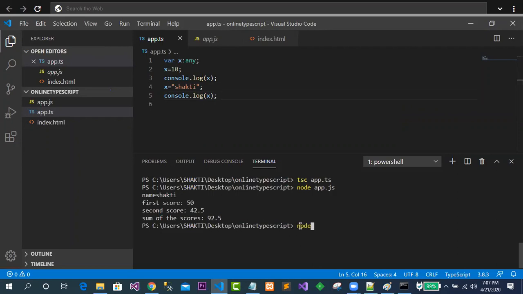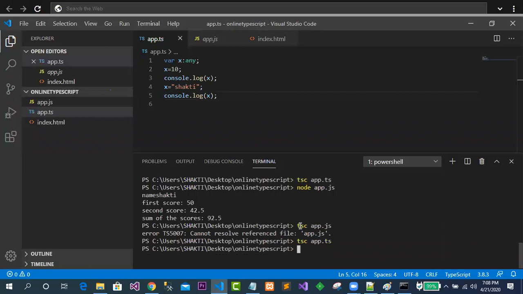Just see, in this case compiling the program is very simple. tsc, and what is the file name? The file name is app.ts. Clear up to this? So it now has no error.